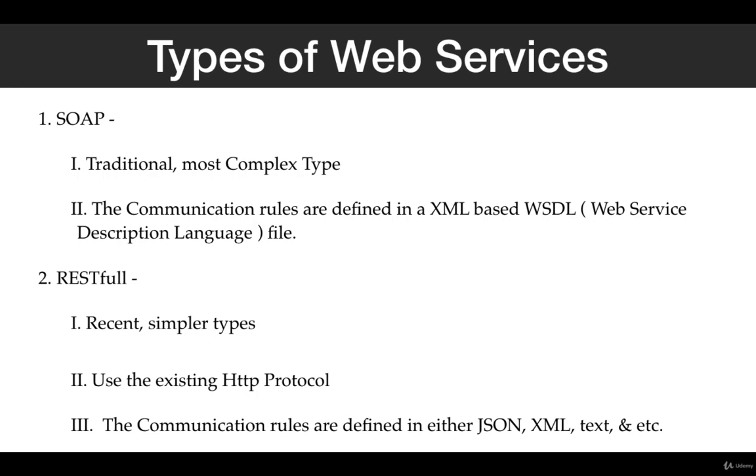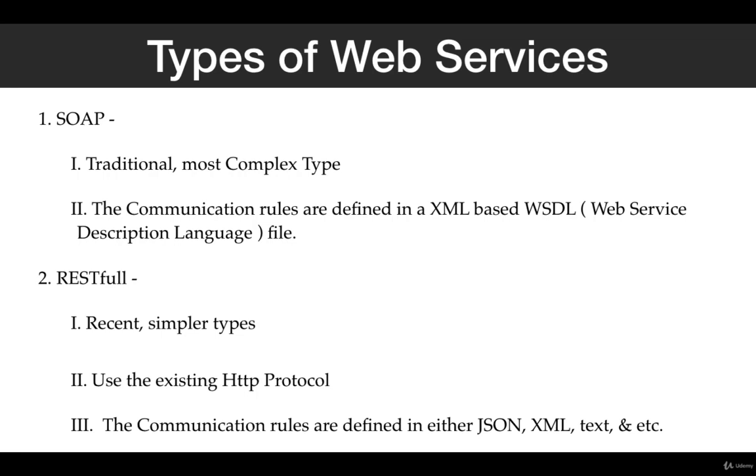And later on, RESTful web services came, which are recent, and these are a very simple type. And why are these a simpler type? Because the object structure that defines the set of rules that RESTful web services use for communication can be JSON, it can be XML, it can be a text format or any other format.